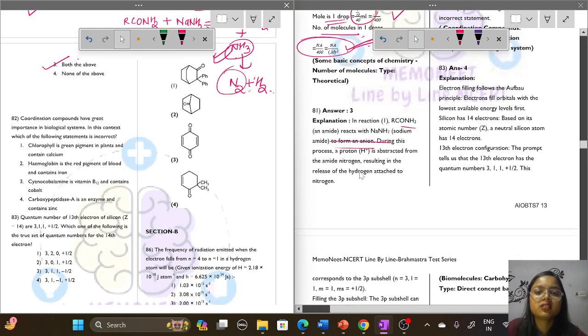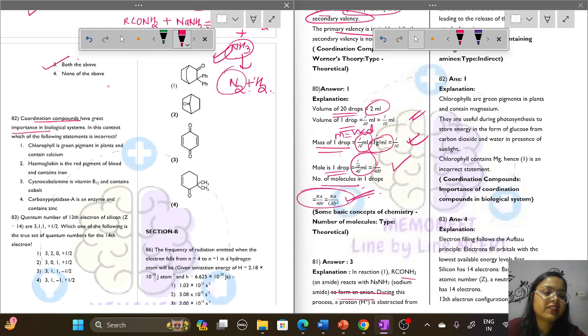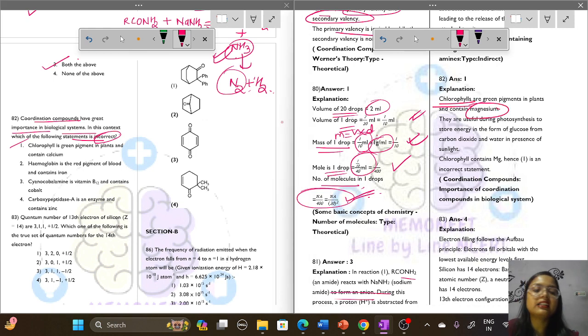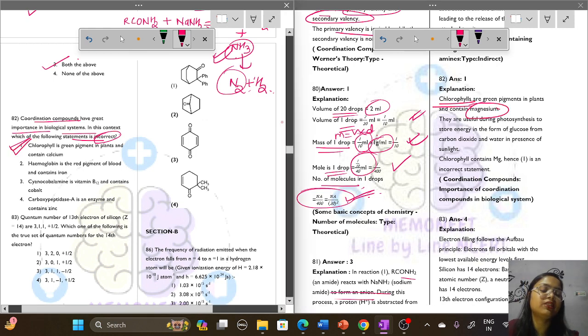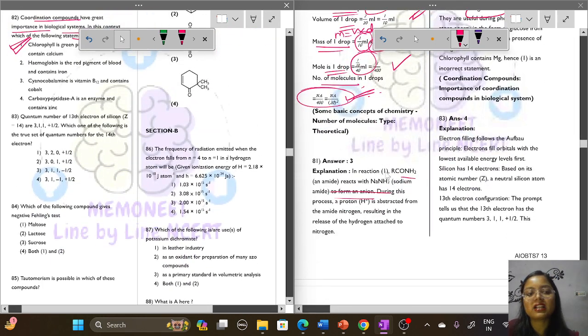Question number 82. Coordination compounds have great importance in biological systems. In this context, which of the following statements is incorrect? We have to find the incorrect statement, so let us first read the options. The first one says chlorophyll is a green pigment in plants and contains calcium. So the first option is incorrect, because we know that chlorophyll contains magnesium and not calcium. Option number 1 is the incorrect statement, which is what is asked.